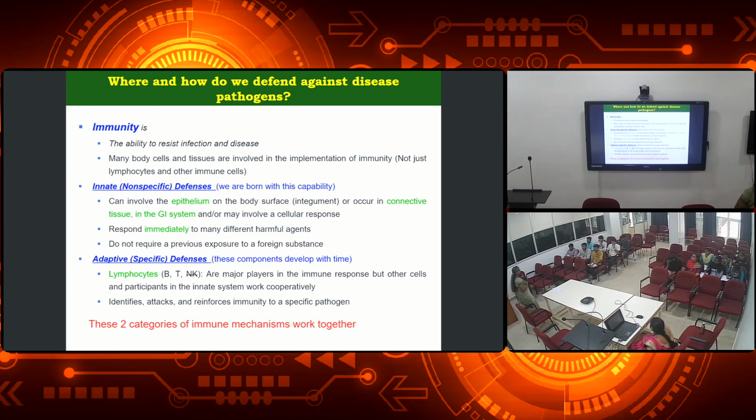What does adaptive mean? We have to get adapted to a certain situation, right? As soon as we get into the classroom, we will not immediately make friends, right? Slowly we get into the trend. Similarly, our immune cells also develop immunity against particular pathogens. For example, COVID.